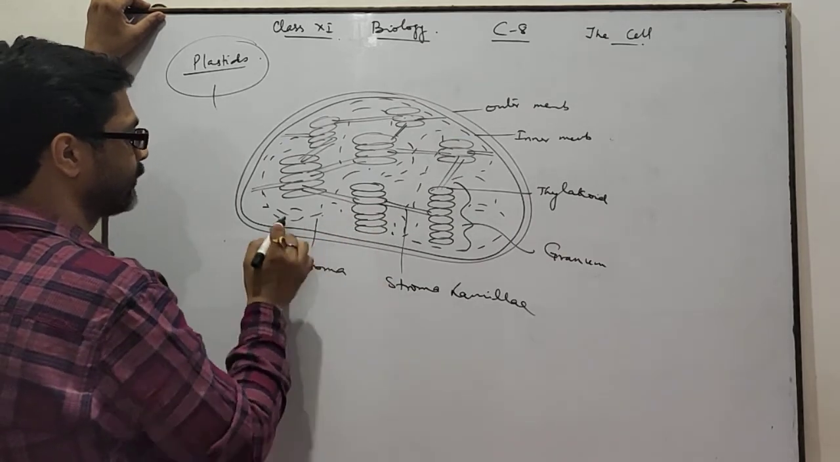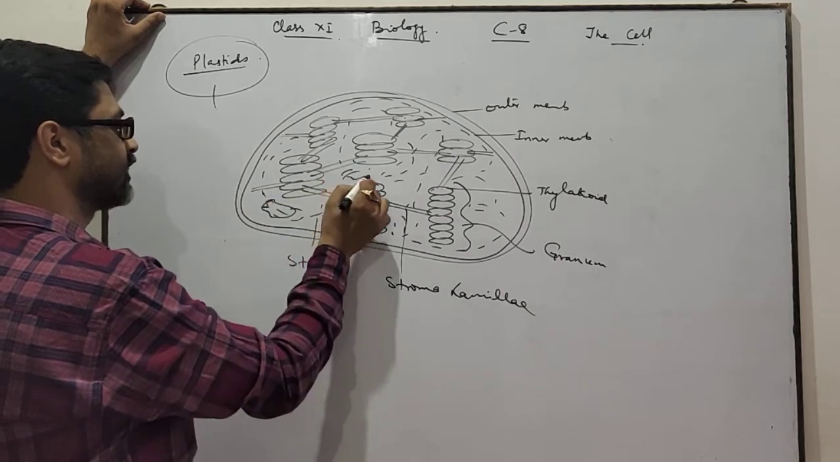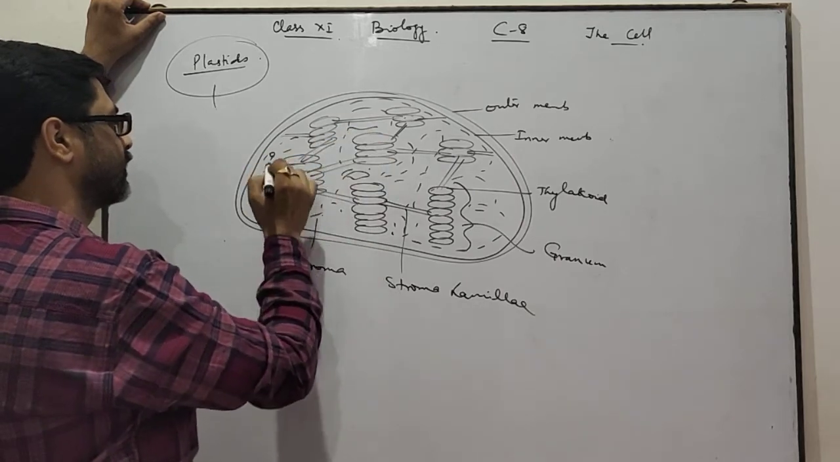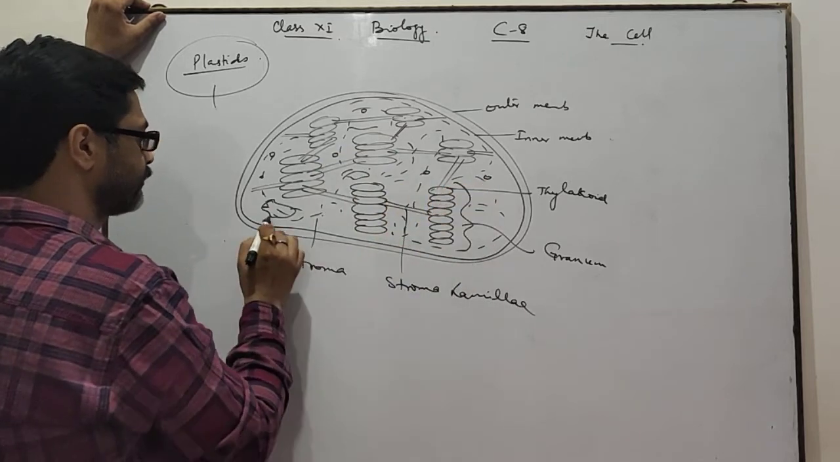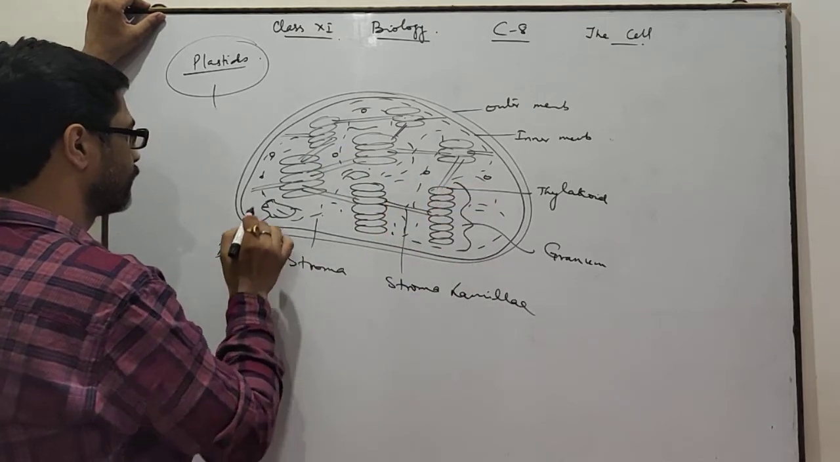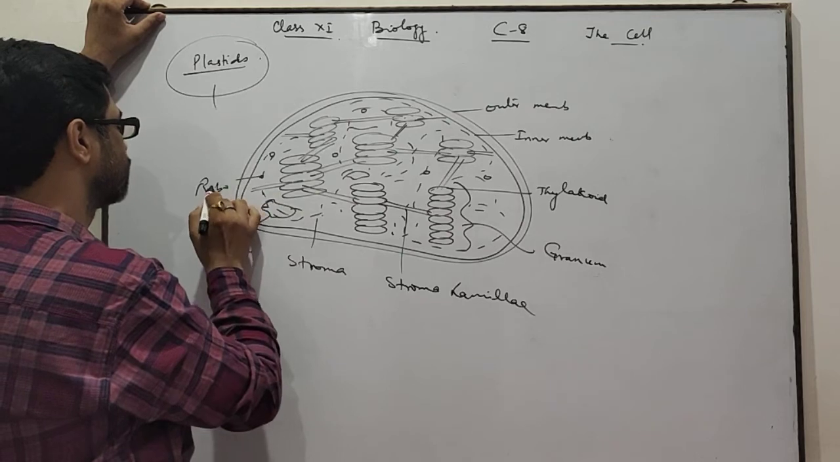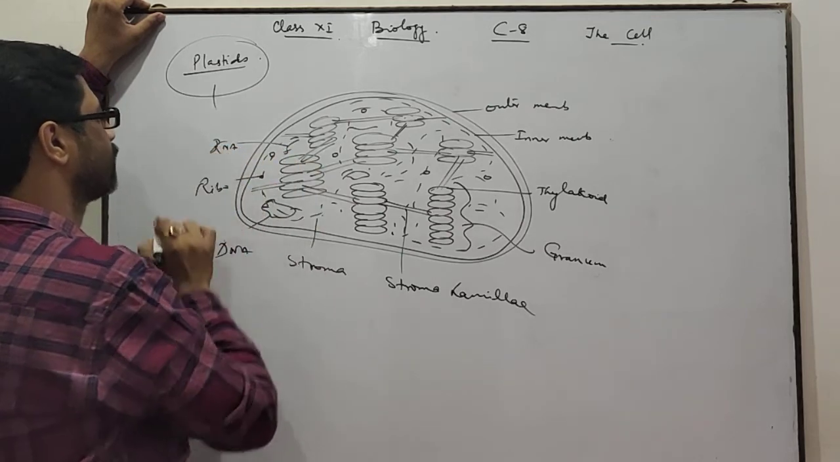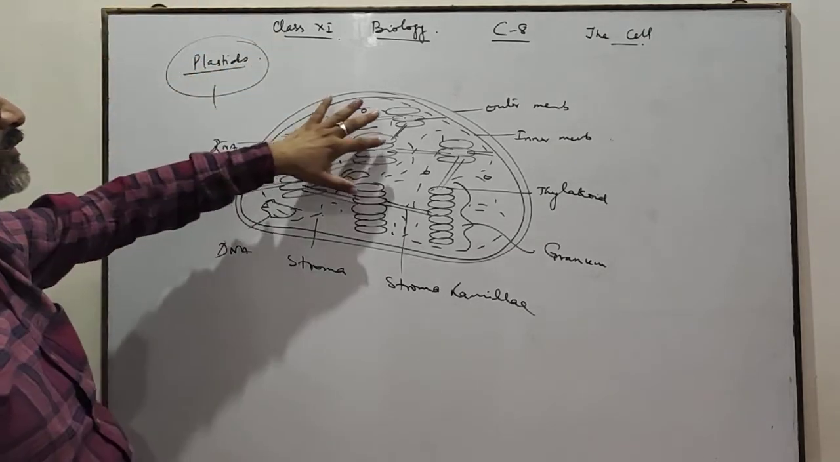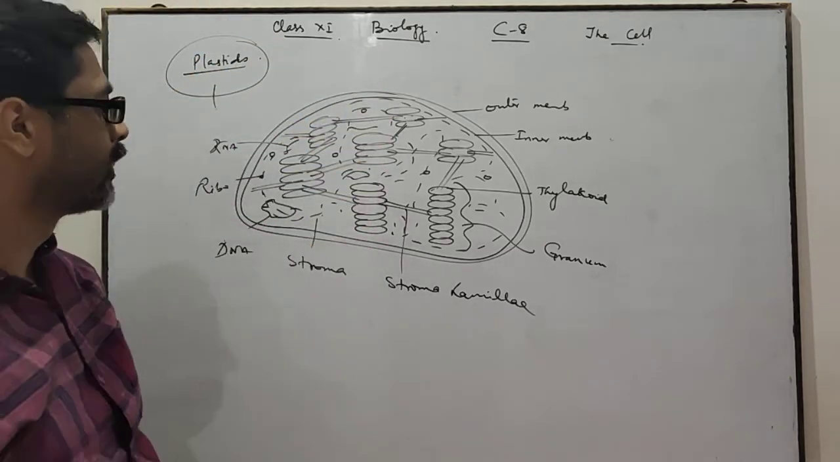The stroma contains DNA, RNA, ribosomes, etc. DNA, ribosomes, RNA are also found in mitochondria as well as in chloroplast.